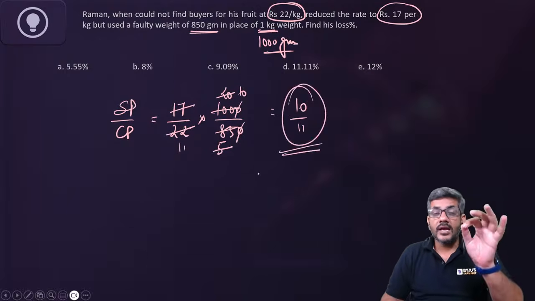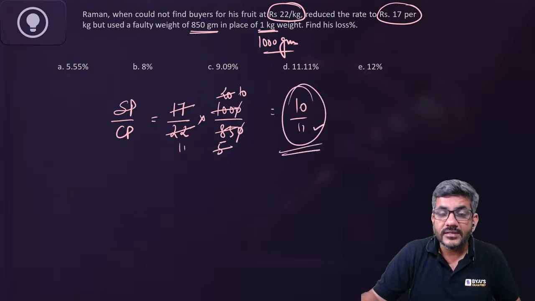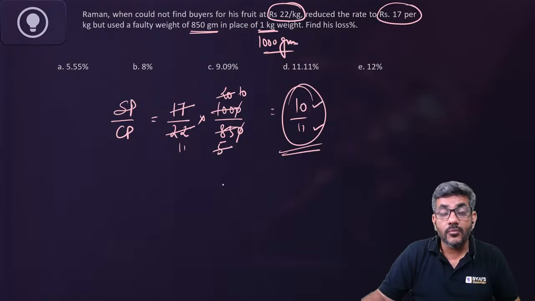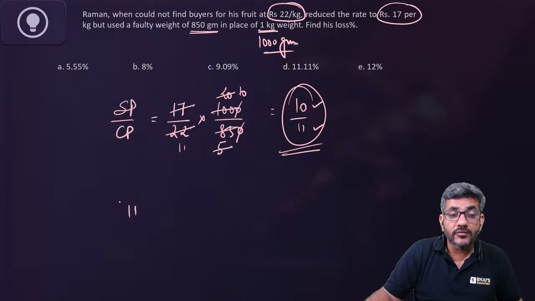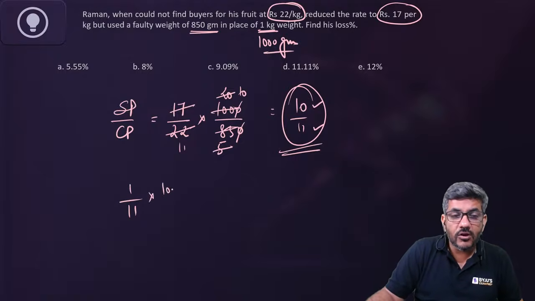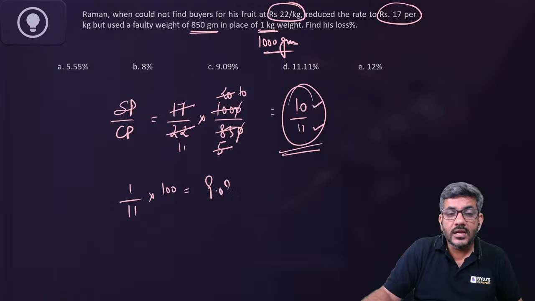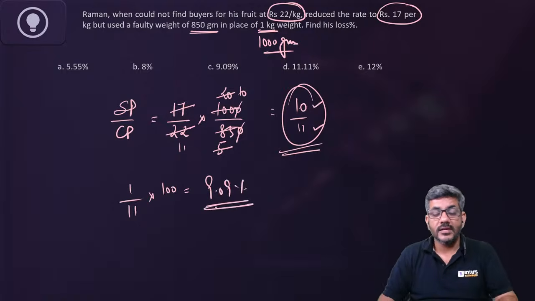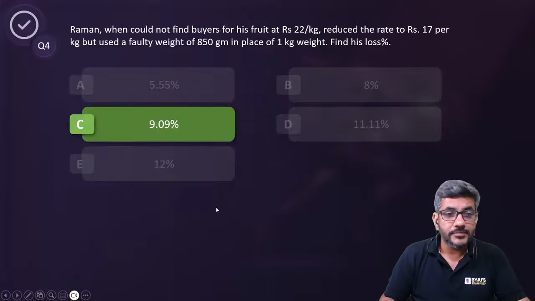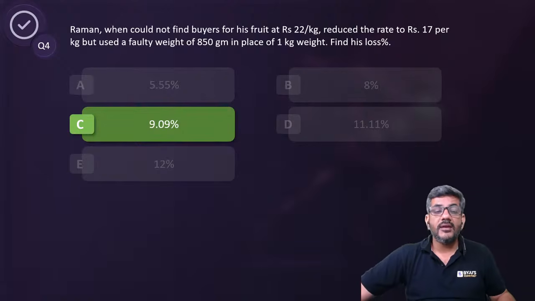That means an article of 11 rupees is being sold for 10 rupees. That means on an article of 11 rupees, there is a loss of 1 rupee. On 11, there is a loss of 1, that is equal to 9.09%. And that is the right answer for us. Option C is the correct answer.